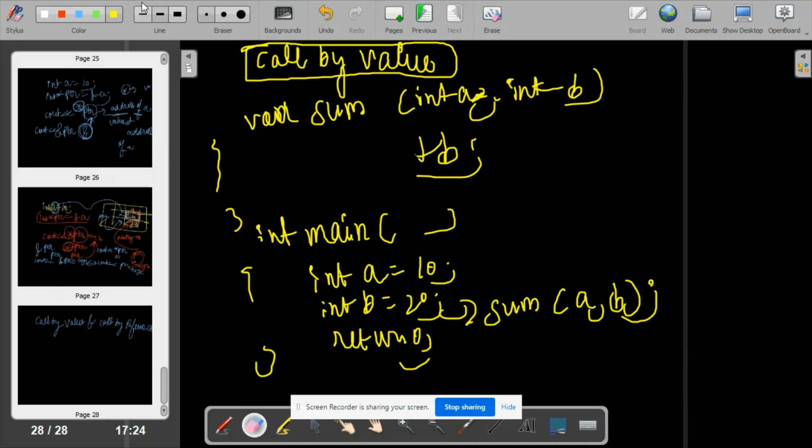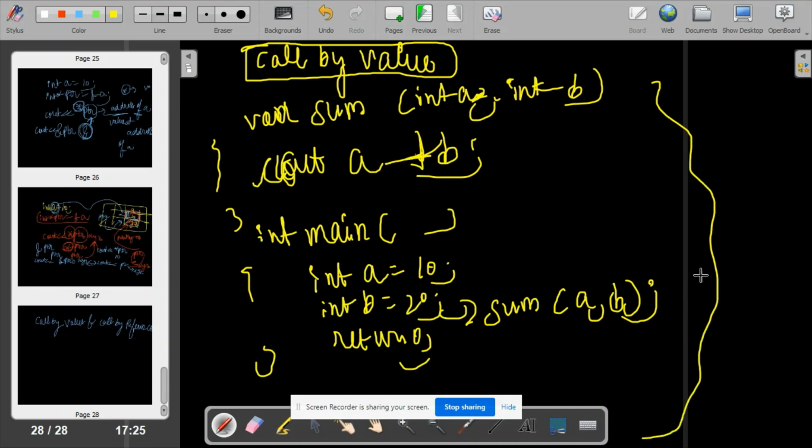For the last three lectures I have been explaining this thing only. This is the syntax of how you can add two numbers when the function is outside, not performing the operation in the main.